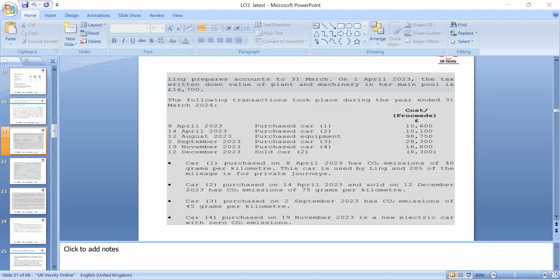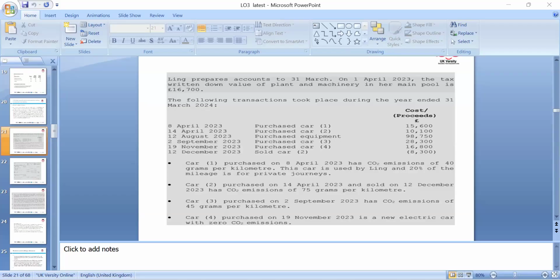So we have to look back at the rules, because every year they carry on publishing. If the car emission level is 1 to 50, it qualifies for written down allowance of 18% of the main pool, and the car with zero CO2 emission qualifies for 100%, like electric cars as well.